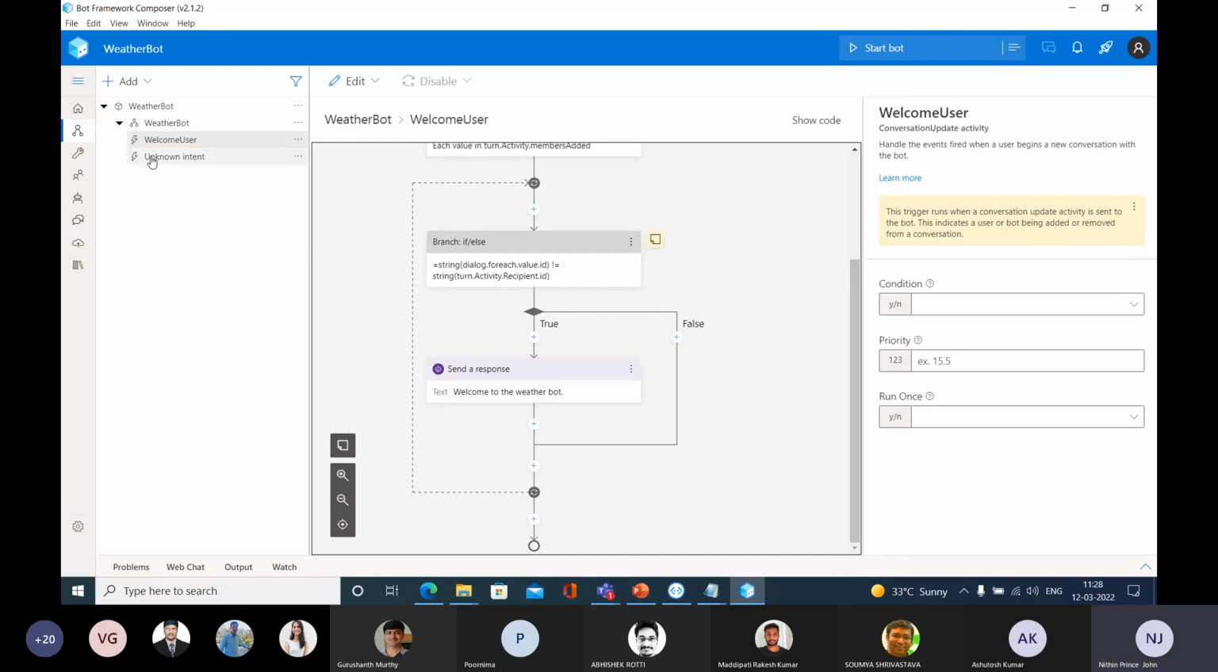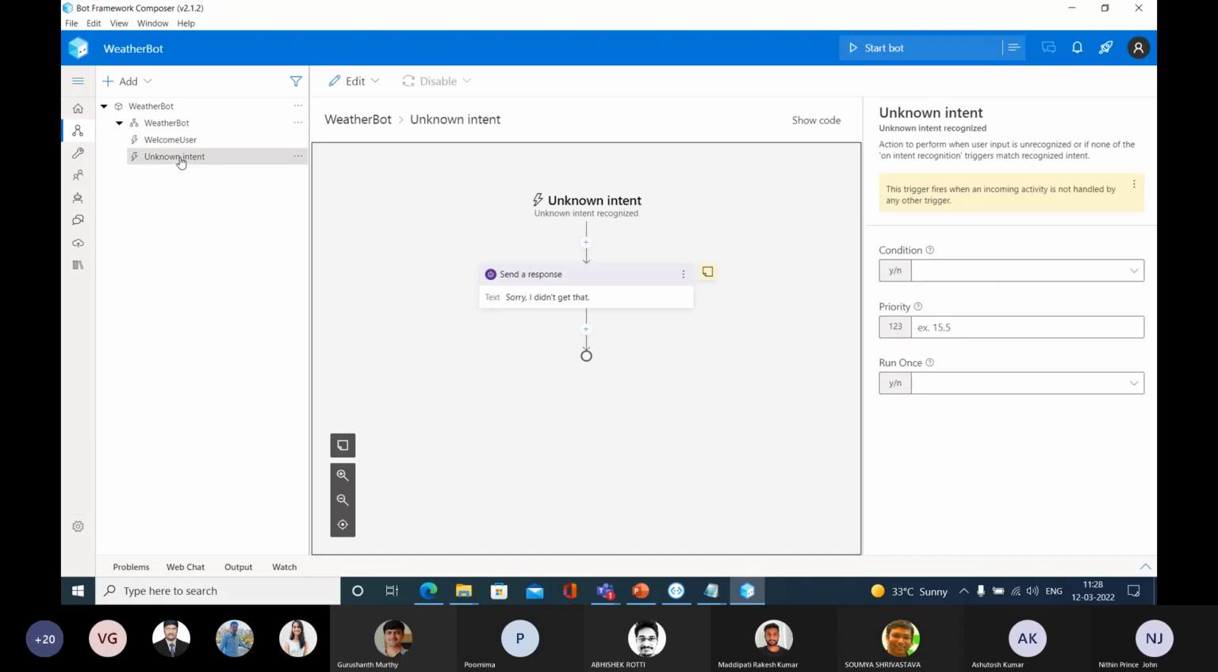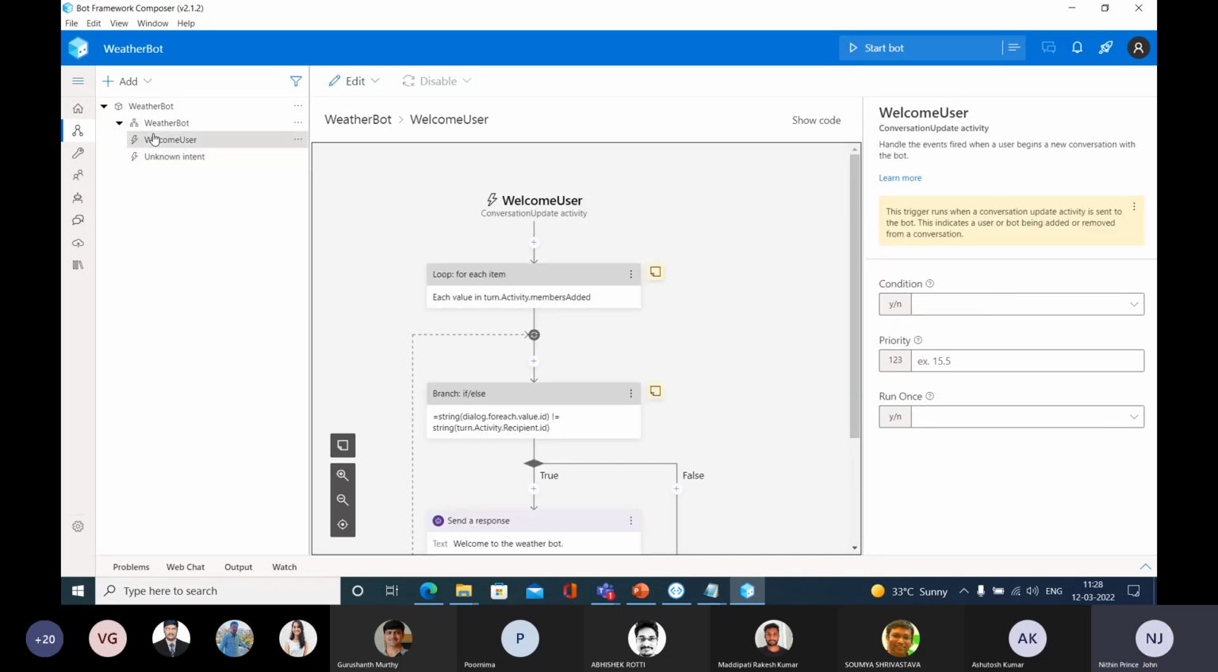So let me take this next intent, that is the unknown intent from the left side. What is the message that you are getting here? "Sorry, I did not get that." So if something happens, if the chatbot is not able to answer you, then it is going to give a response like this: "Sorry, I don't get that," or "I did not get that." So this is the initial phase.